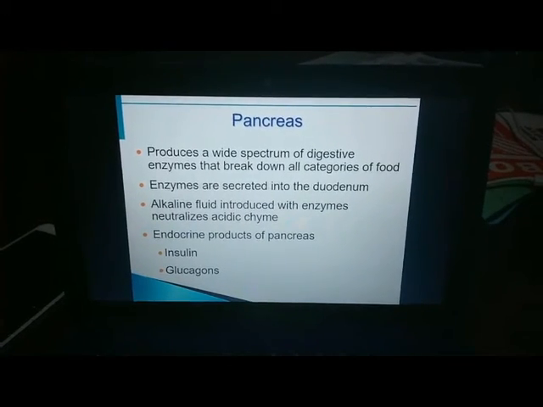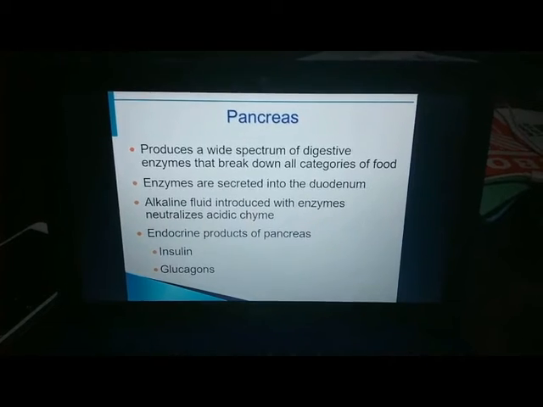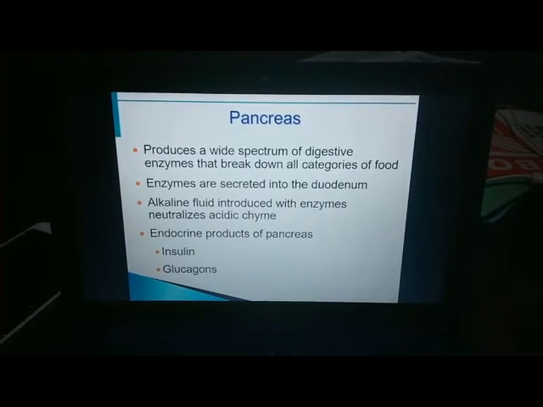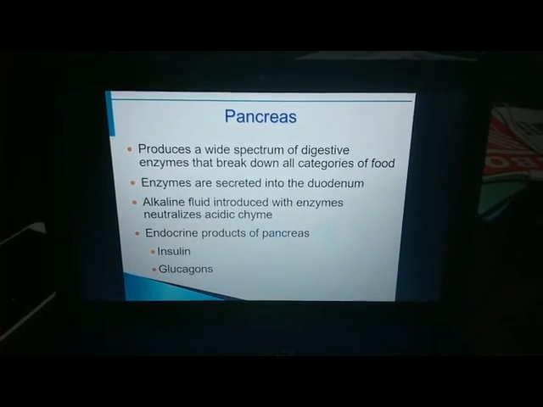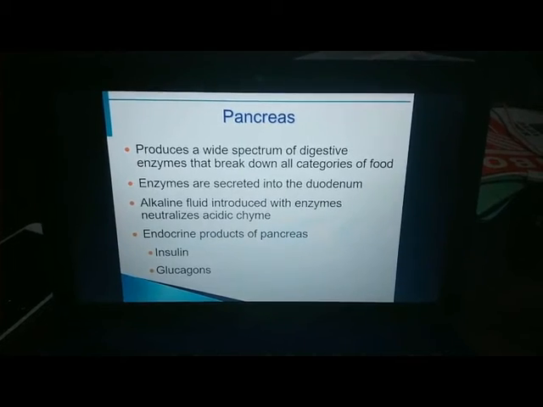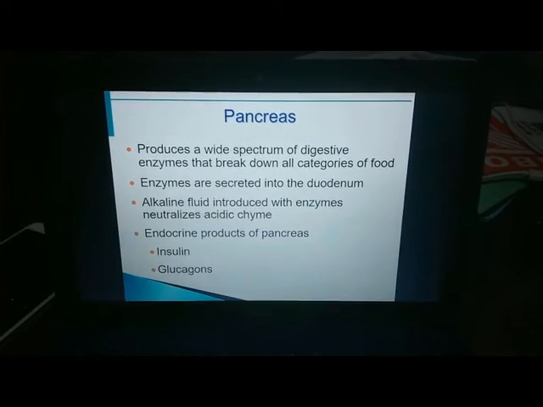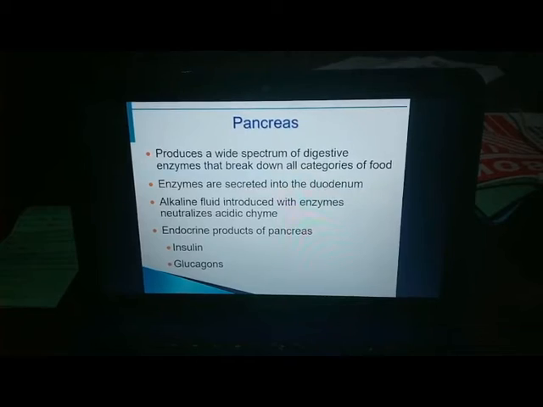It has a wide spectrum of digestive enzymes that break down all categories of food. Enzymes are secreted into the duodenum. The alkaline fluid introduced with the enzymes neutralizes acidic chyme. The endocrine products of the pancreas are insulin and glucagon.